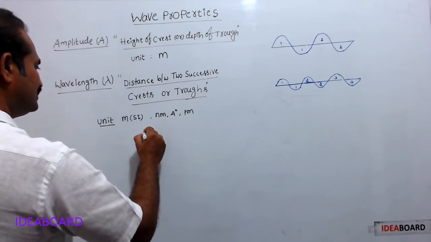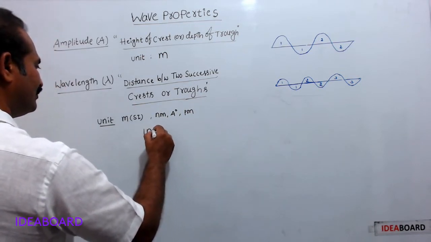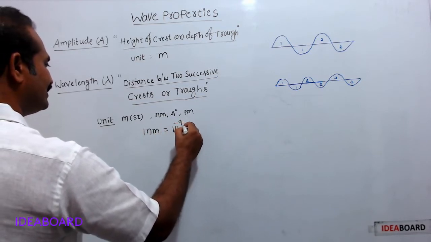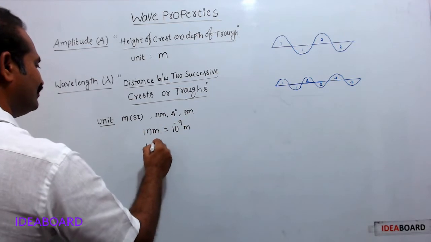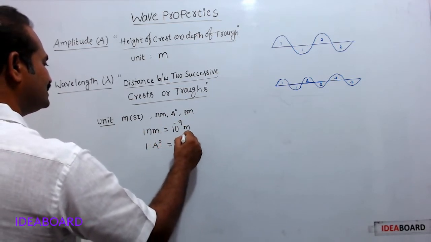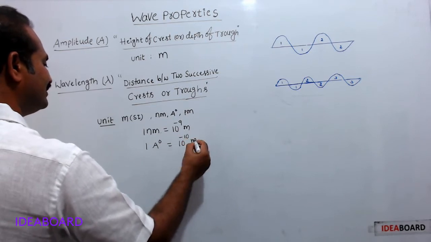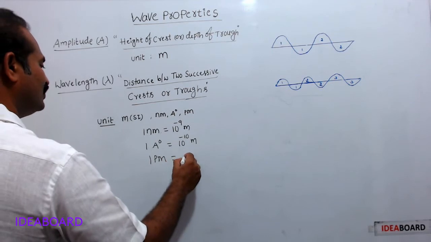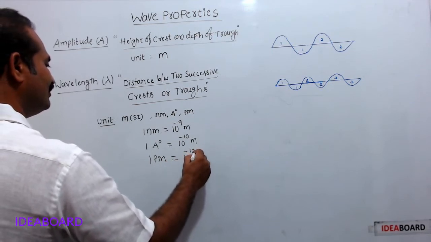1 nanometer is equal to 10 power minus 9 meters. 1 angstrom is equal to 10 power minus 10 meters. 1 picometer is equal to 10 power minus 12 meters.